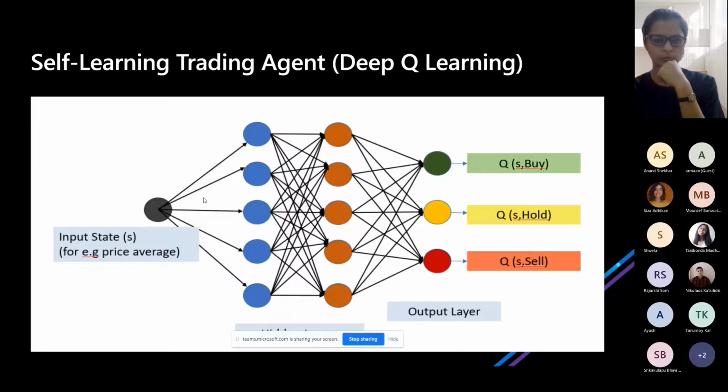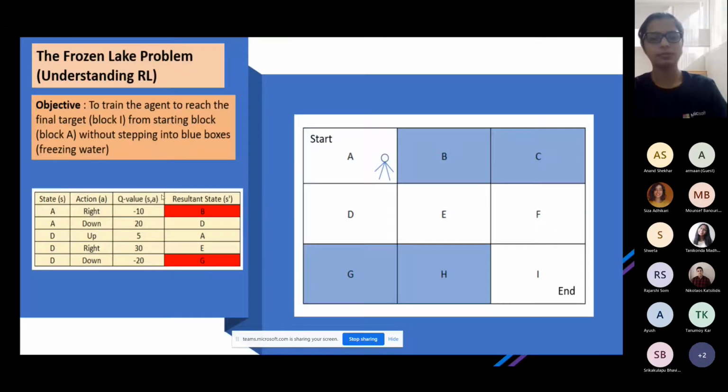Each layer will have its own weights and biases, and through feed forward computation and then back propagation, it will calculate the optimum weights and biases, and then it will give you the Q value. Here what I have shown you is that Q value is given, but in real life Q value is not present.